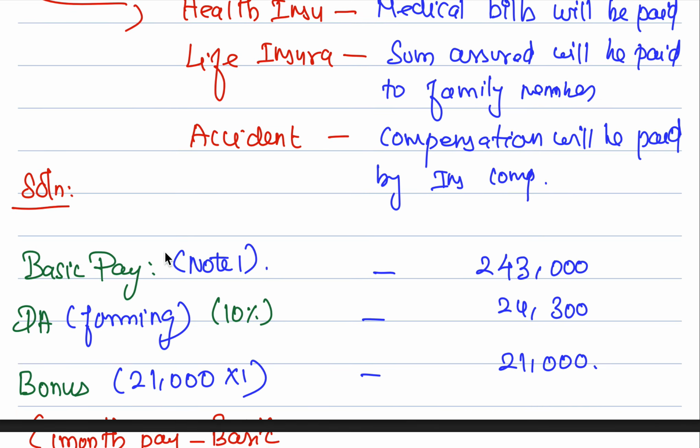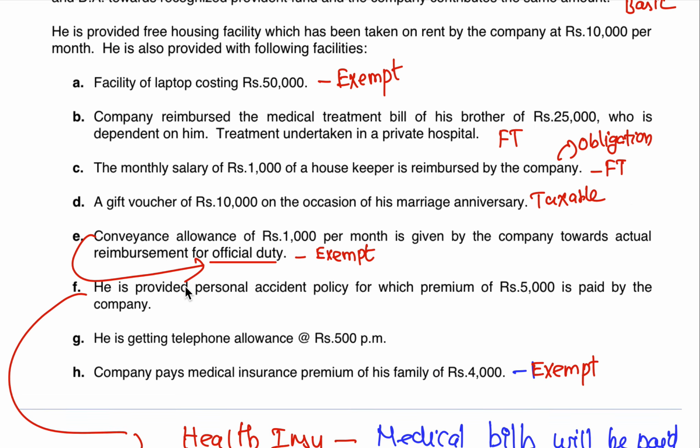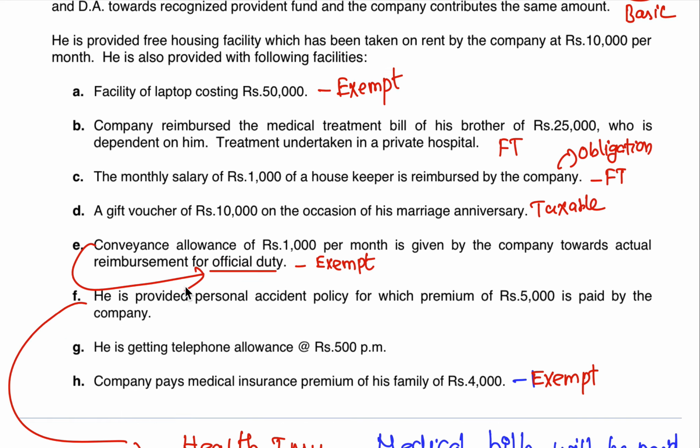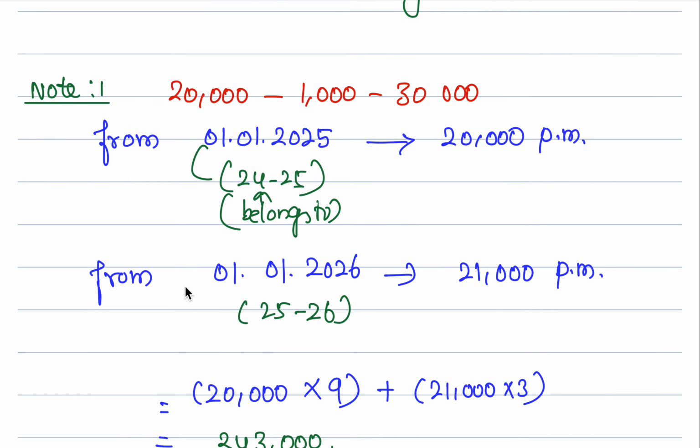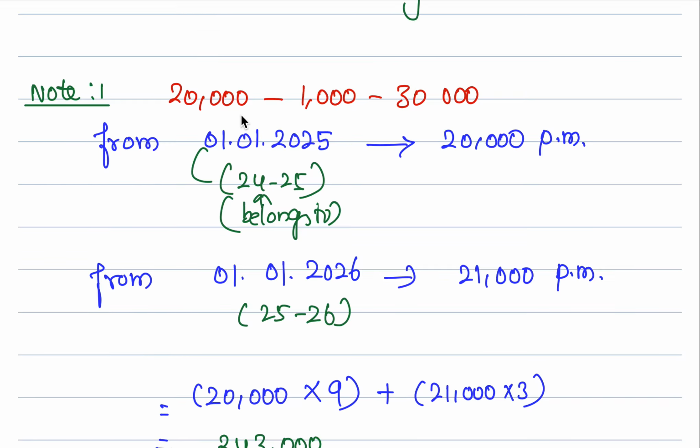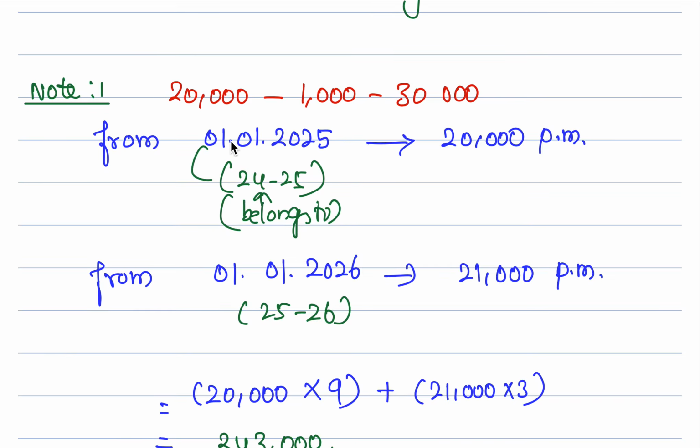First thing first, what is basic pay? Basic pay, note number one. 20,000 rupees is what he got when appointed on 1st of January 2025, and from there on a 1,000 rupees increment. So it falls in the financial year 24-25, to which 20,000 is the monthly salary. So Jan, Feb, March, for the first 3 months.